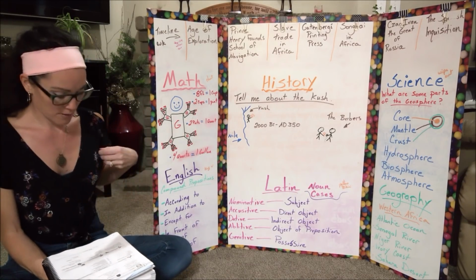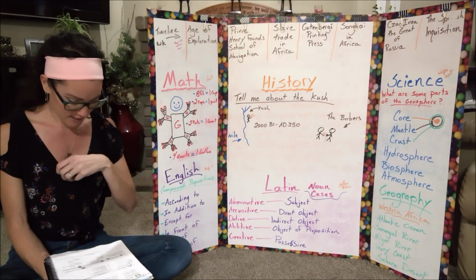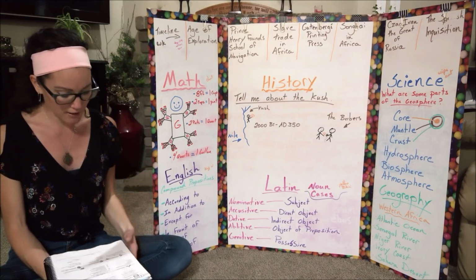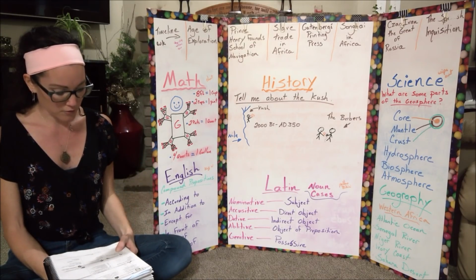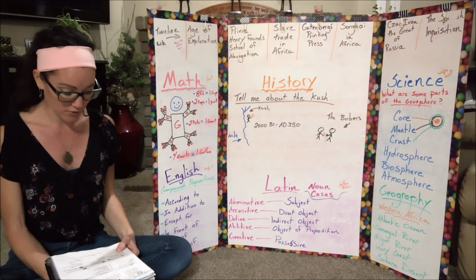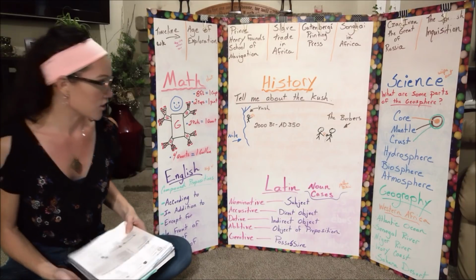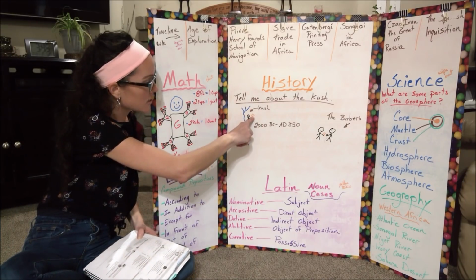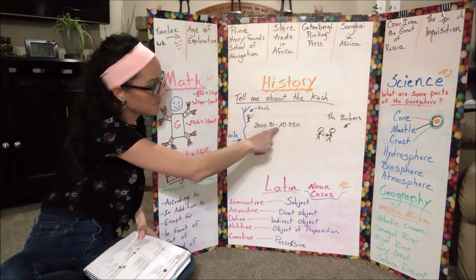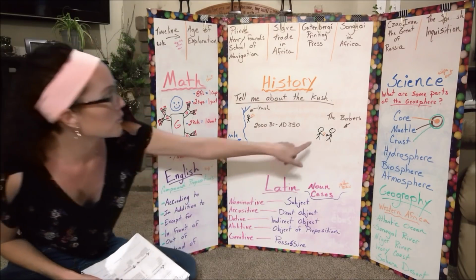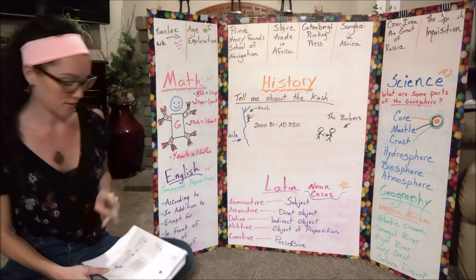History, tell me about the Kush. I just did a picture on my board, but I will say and sing it. So tell me about the Kush. The Kush mined gold along the Nile River from 2000 BC to AD 350. The Berbers traded gold, iron, and salt in the desert. So I have Kush, he has gold next to the Nile, 2000 BC to AD 350, and then the Berbers over here are trading gold and salt.